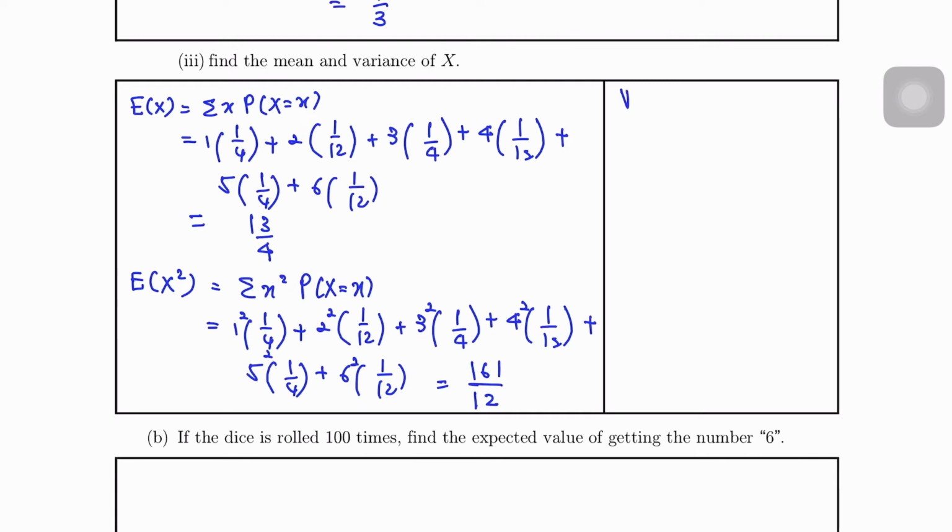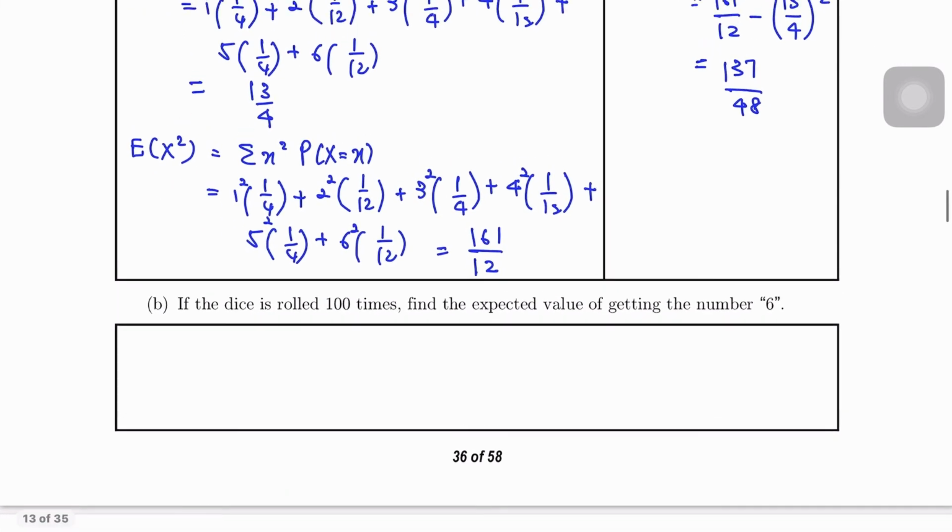We want to find the variance. So the formula for variance is E(X squared) minus E(X) squared. So 161 over 12 minus 13 over 4 squared. Okay, so the answer we get is 137 over 48.